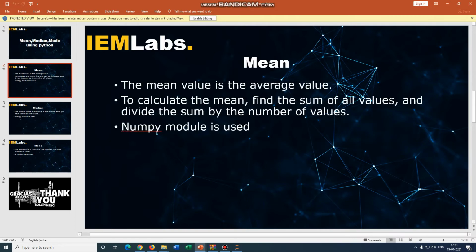So first let us know what is mean, median and mode. Mean, the mean value is the average value. To calculate the mean, find the sum of all values and divide the sum by the number of values, and in Python we have to use the NumPy module.